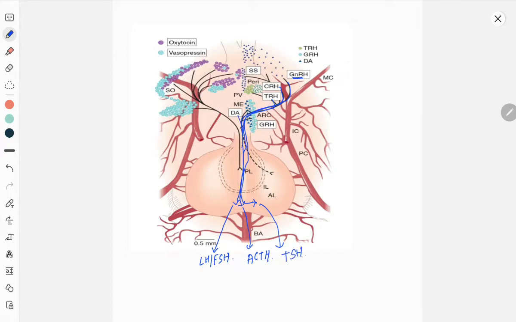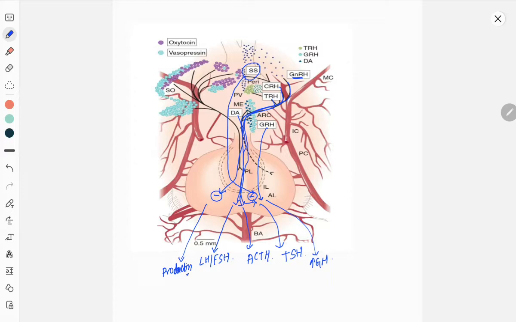And here is dopamine. Dopamine will go to the anterior pituitary and inhibit production of prolactin. Growth hormone releasing hormone will go to the anterior pituitary and stimulate production of growth hormone. And somatostatin, or growth hormone inhibiting factor, will inhibit production of growth hormone.